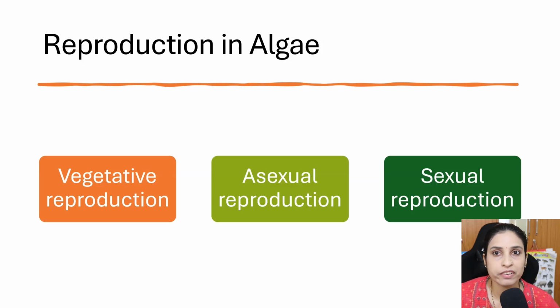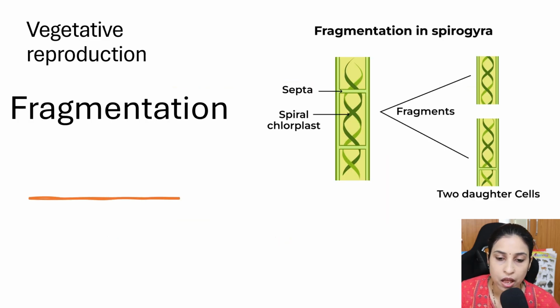Reproduction is very important, right? It's a very important feature for the sustaining of the organism. So how do they reproduce? They reproduce by vegetative reproduction, asexual reproduction, as well as through sexual reproduction. Vegetative reproduction is through fragmentation. What does fragmentation mean?